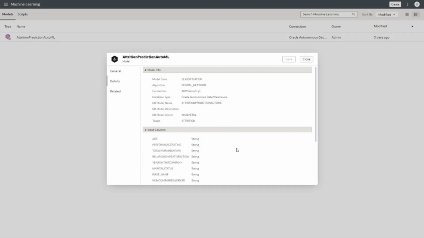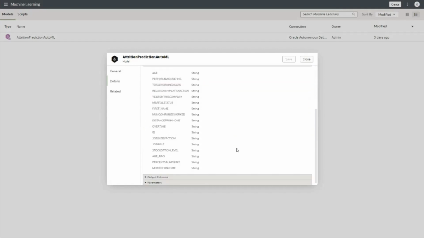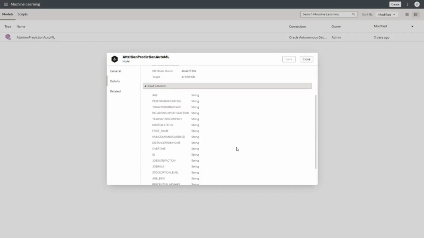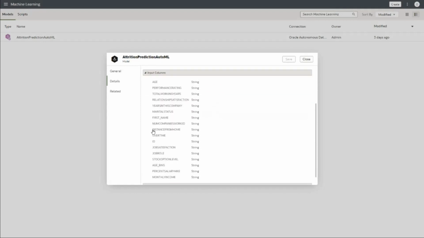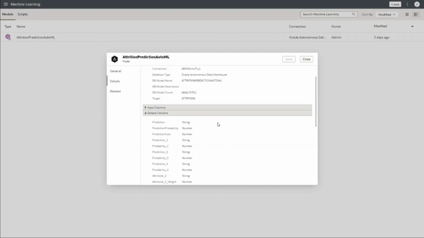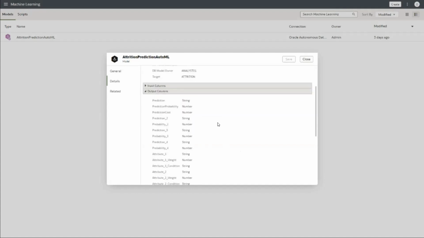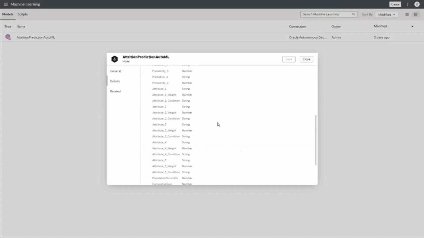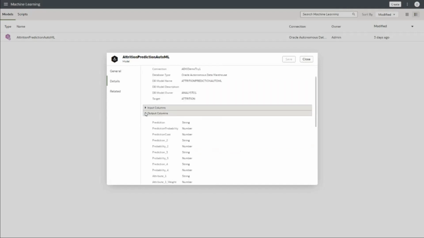Then there are input columns. This is basically what was considered for feature selection. Then output columns, some are mandatory and some are optional. So you may see only a few of them when we apply it on a new data set, which we are actually going to do in a moment. All that information is available here, output columns.